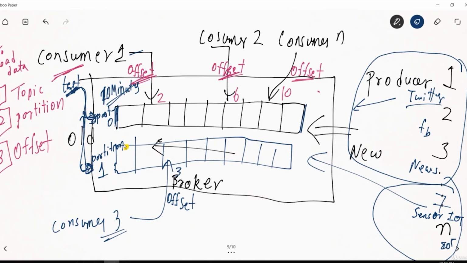So on each and every subscription of a consumer, a new offset gets created automatically. Right, after 10 minutes, either the consumer will subscribe to that event or the data will flush out, and it will create a new offset. Right? Yeah, the offset will go on incrementing, right?